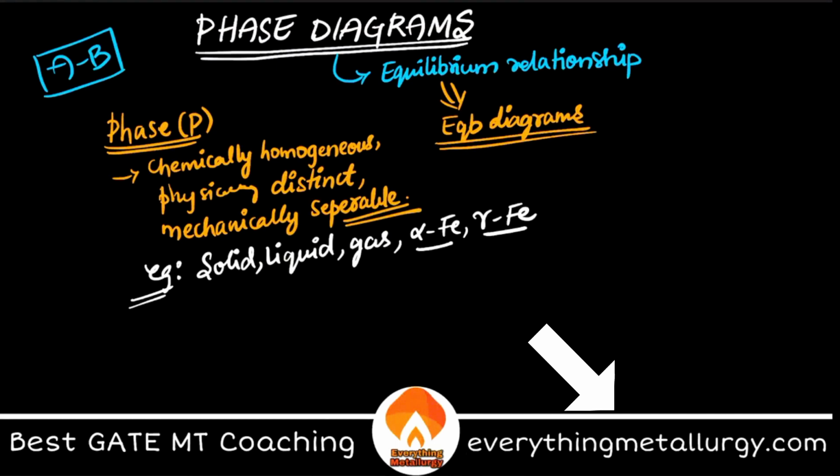So what is a phase diagram now? A phase diagram explains the equilibrium relationship between the phases. That is why we call it an equilibrium diagram. And what is a phase? A phase is something which is chemically homogeneous, physically distinct, and mechanically separable part of any system. And we saw these examples, which are solid, liquid, gas, ferrite, austenite. All these are examples of phases, right?